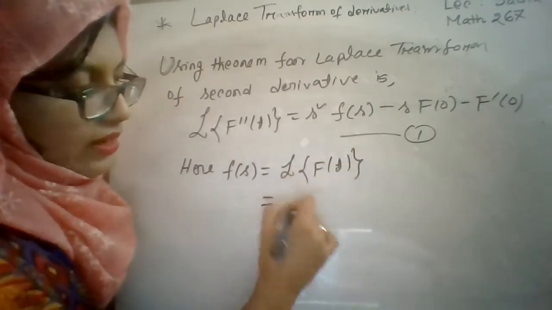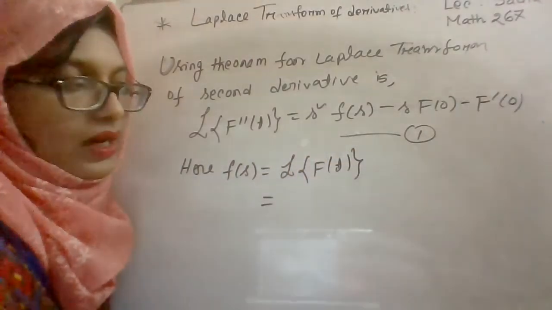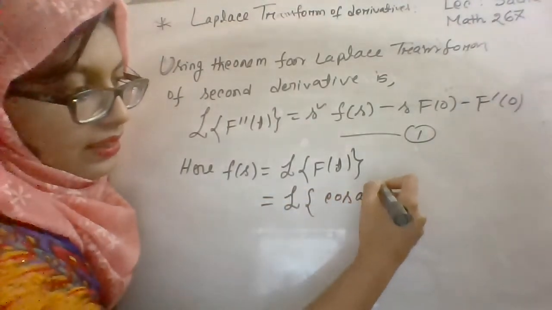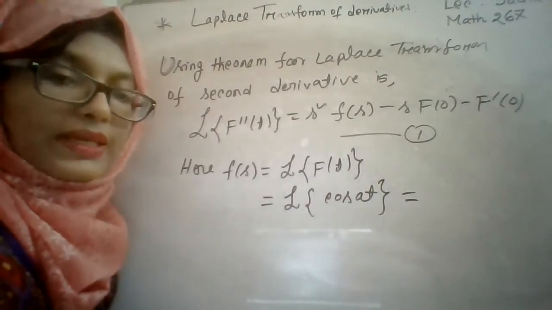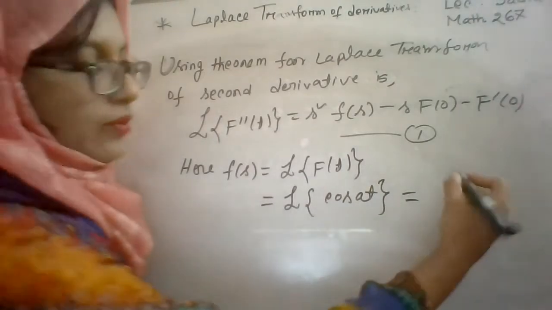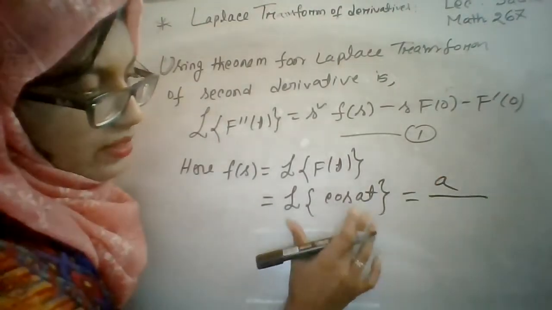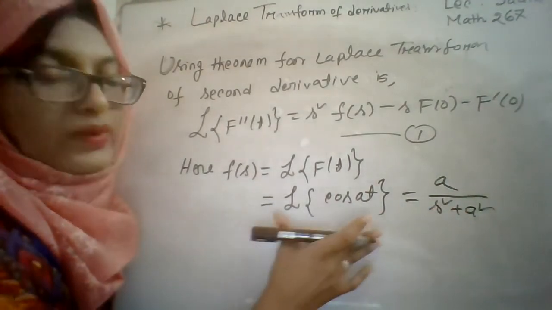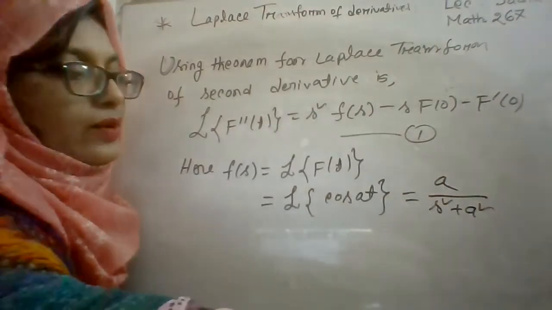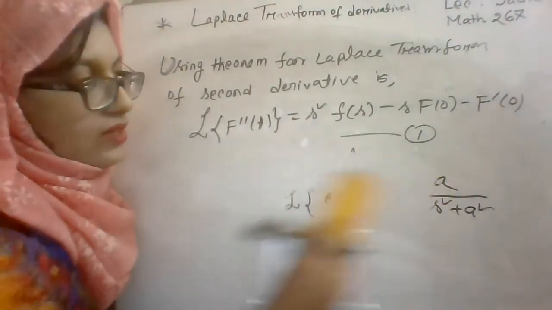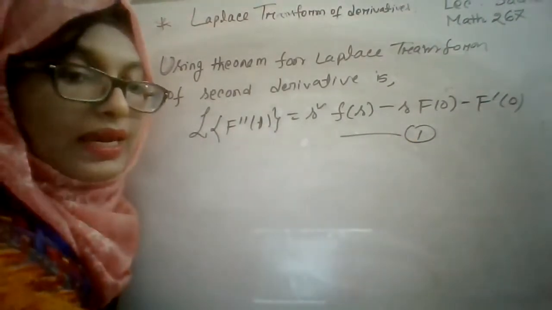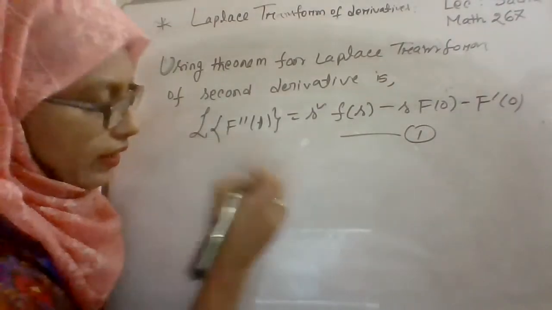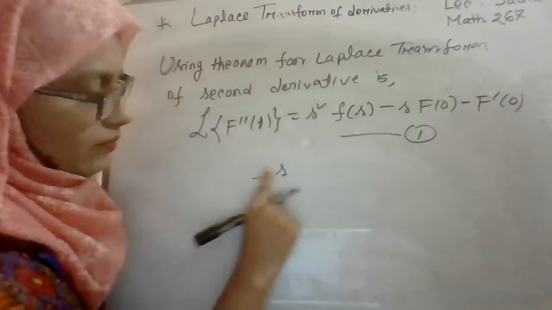So what is the result for the Laplace transformation of f of t? It is the Laplace transformation of cos at, right? And the result for cos at is s by s square plus a square. Okay, now you will use this result in equation number 1. Here f of s is s by s square plus a square. Okay, so here s square.